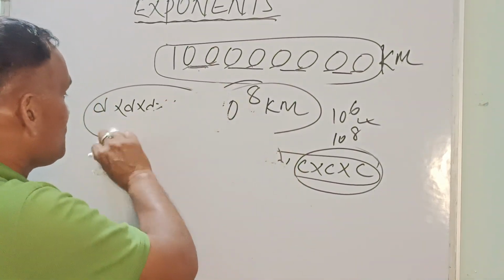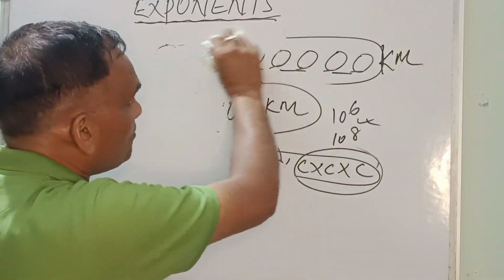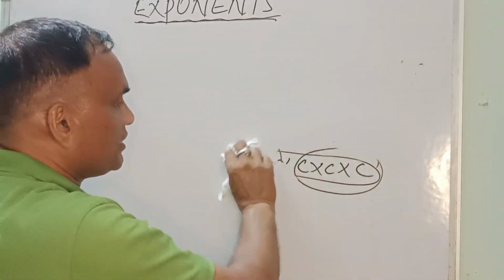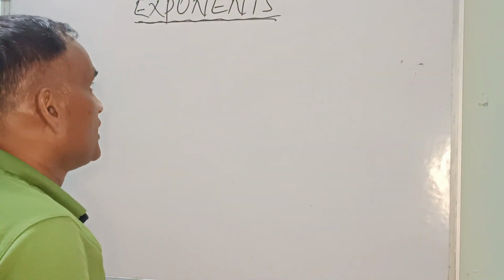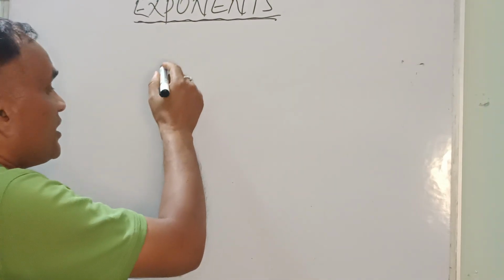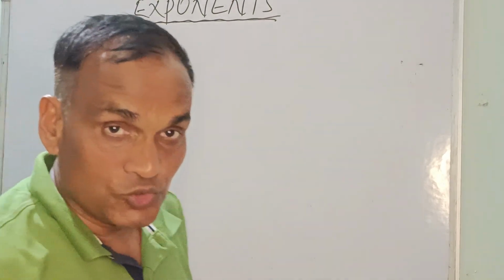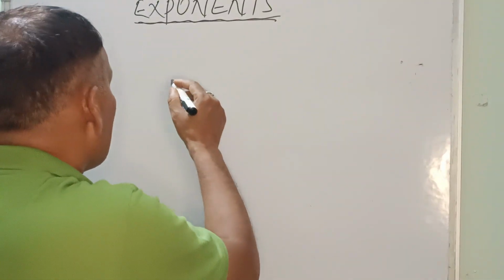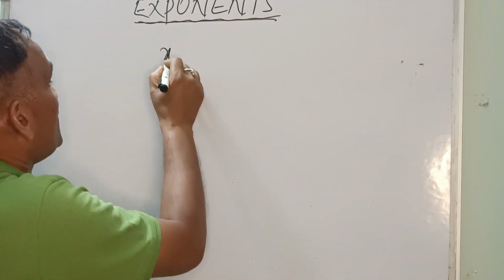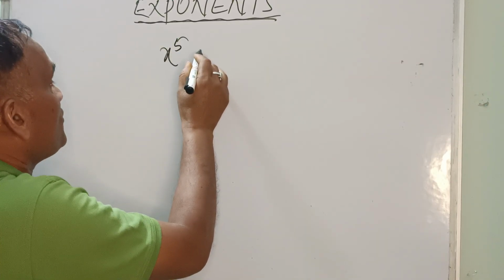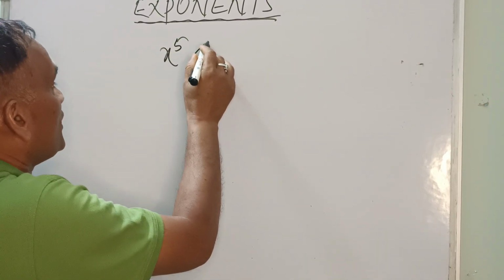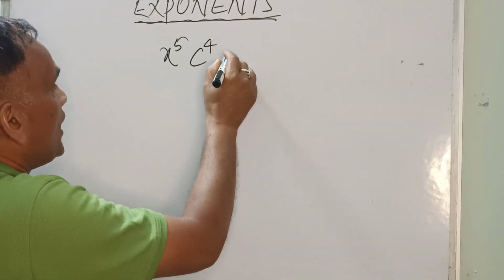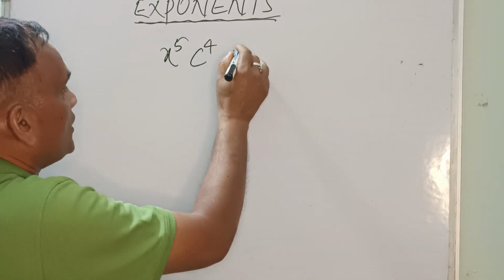Now we'll see if some number is in exponential form, how can we expand that number? This is very important, and very useful in daily life also. Now suppose something is given: x to the power 5 and c to the power 8, c to the power, let it be 4, and y to the power 3.